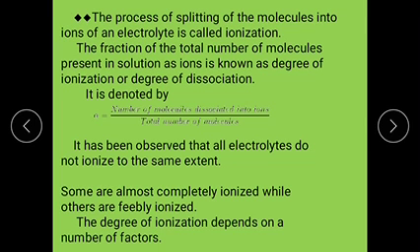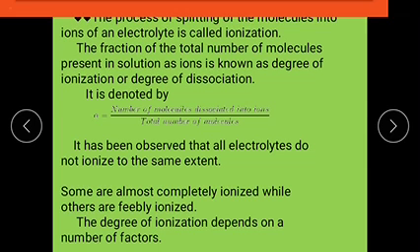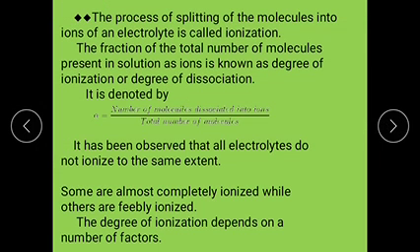It has been observed that all electrolytes do not ionize to the same extent. Some molecules are not ionized into ions, some are almost completely ionized, while others are feebly ionized. The degree of ionization depends on a number of factors.